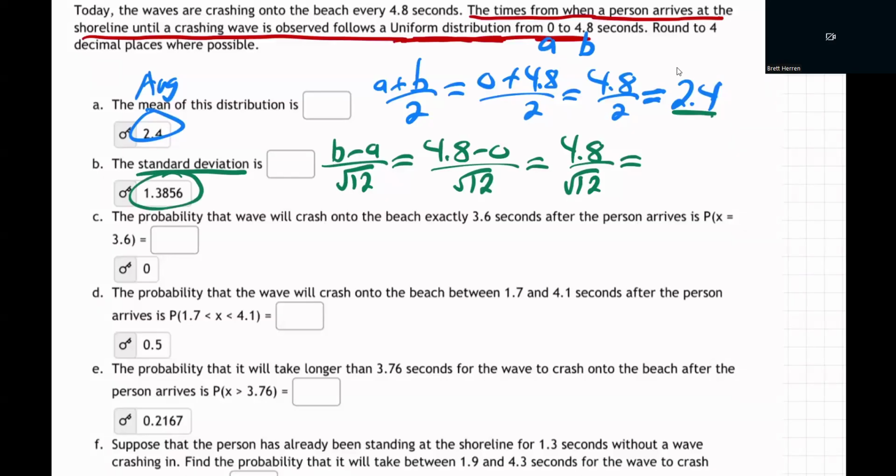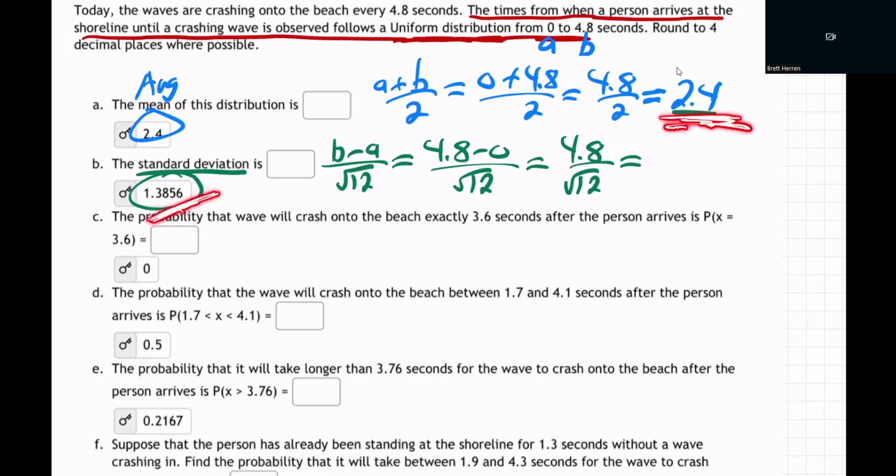So we go back, 1.3856. There's the answer. And what does that mean? That's the average distance from the middle. Notice the average person who shows up at the shoreline will wait 2.4 seconds, half the time for the next wave. But not everybody's going to wait exactly 2.4. Some wait longer, some shorter. How far are they going to be off of that?